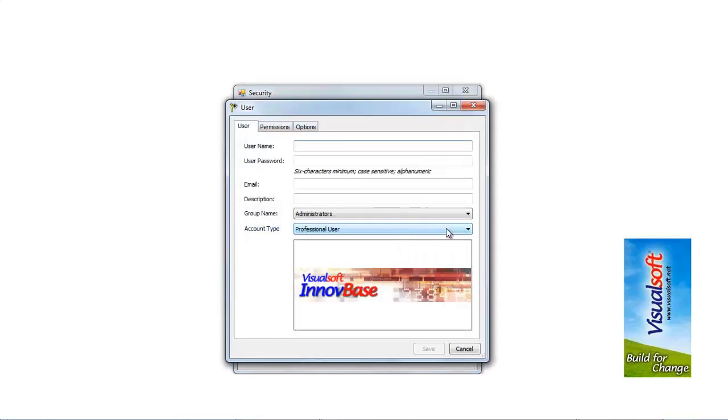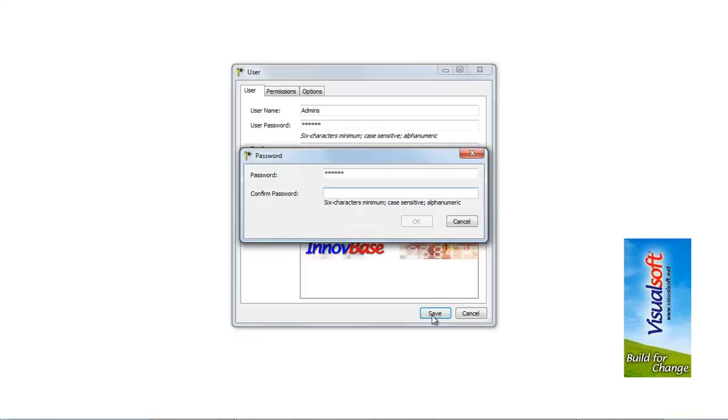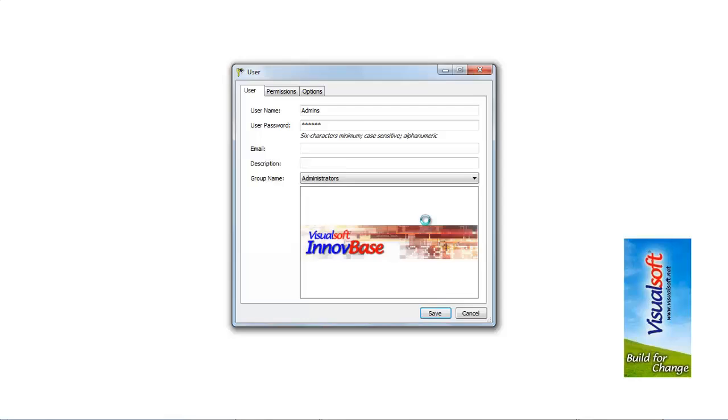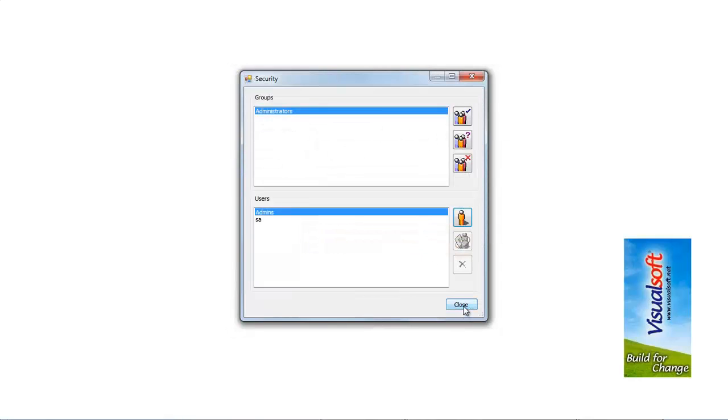Create a new user, admins for example. Assign a password. Save. We are required to confirm the password. Close.